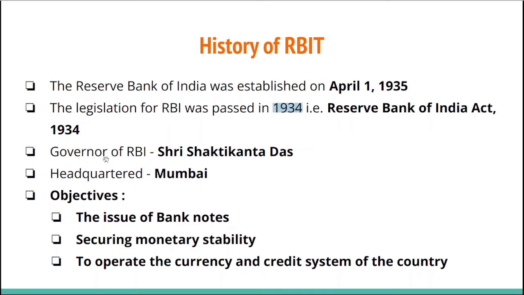The present Governor of RBI is Shri Shakti Kanta Das, and RBI is headquartered in Mumbai. So a lot of people, because of the fact Delhi is the capital of India, mistake the headquarters of RBI at Delhi, but that is not true. The headquarters of RBI are situated in the capital city of Maharashtra, that is Mumbai. The chief objectives of RBI are the issue of banknotes, basically, securing monetary stability in the country, also to operate the currency and credit system of the country.